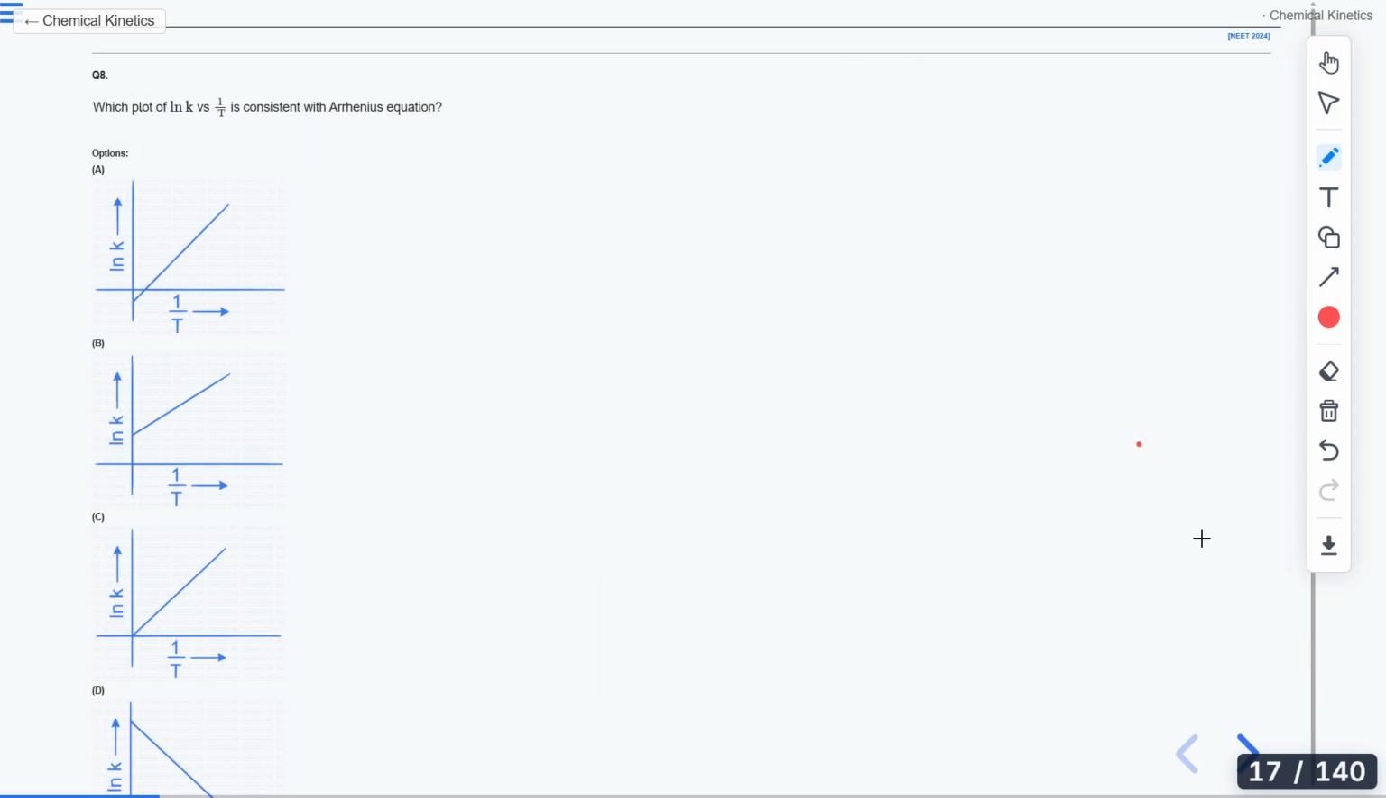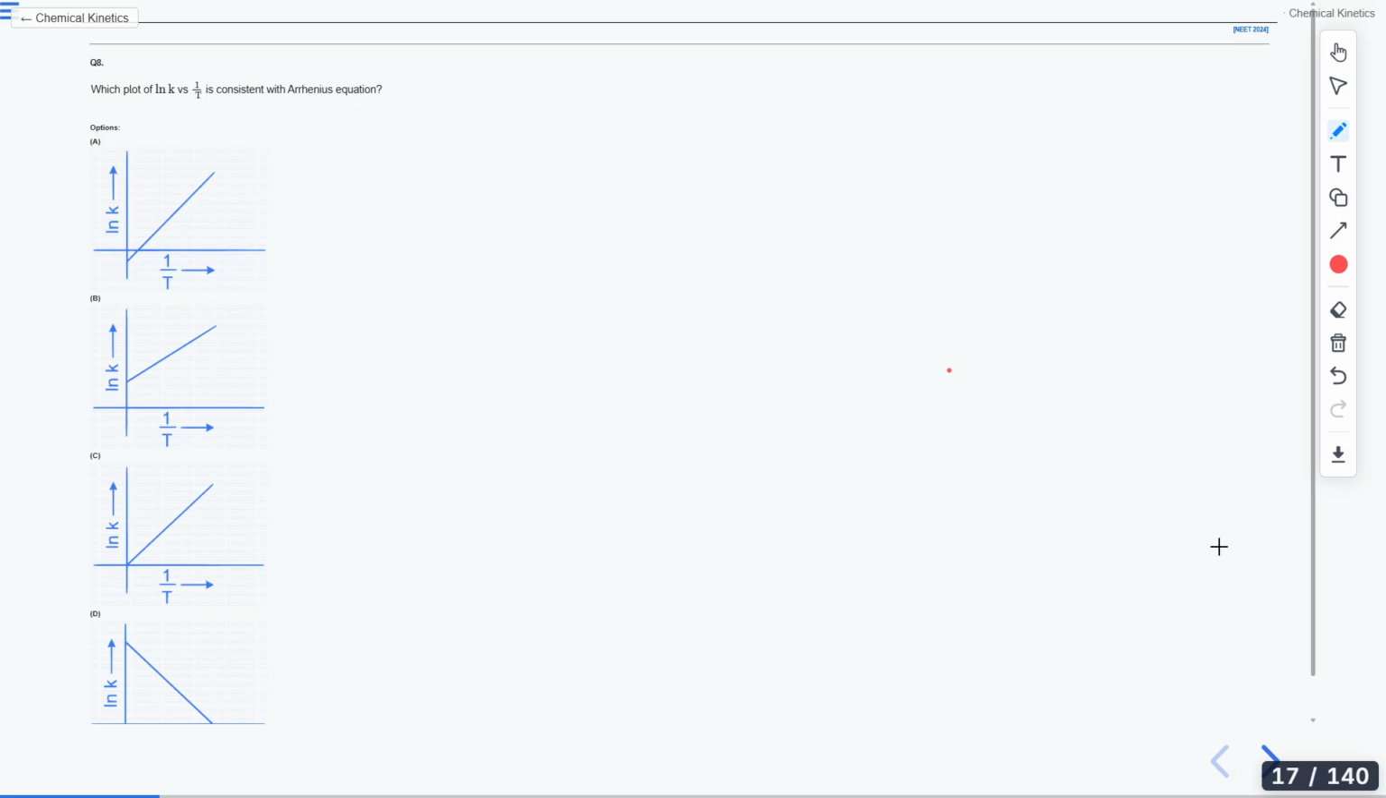Moving on to the next question, you have to say which is the correct graph between ln k and 1/T. So you have to find the correct graph between ln k and 1/T for the Arrhenius equation. Okay, for the Arrhenius equation. Option D. So yes, it's very simple.